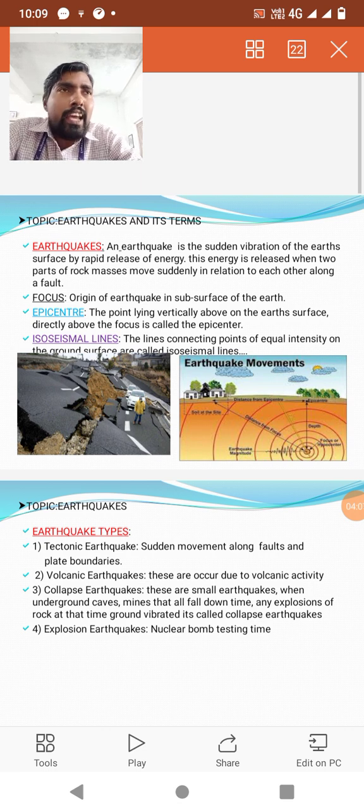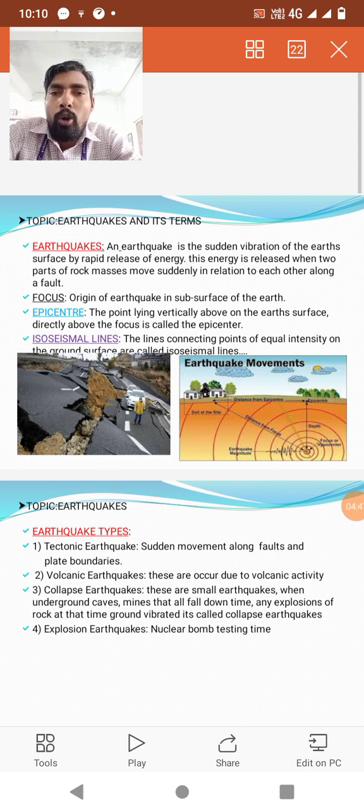My dear students, there is a relationship between focus and epicenter: they are maintained perpendicularly, at a 90 degree angle. For example, the focus is in the subsurface of the earth, and exactly above it at 90 degrees on the surface of the earth is the epicenter. The force originates in the subsurface at the focus. In the case of earthquakes, the most affected area on the surface is called the epicenter area. So the focus and epicenter maintain a 90 degree angle.